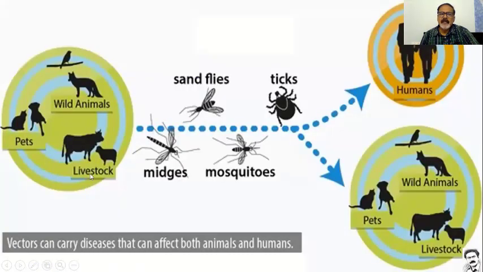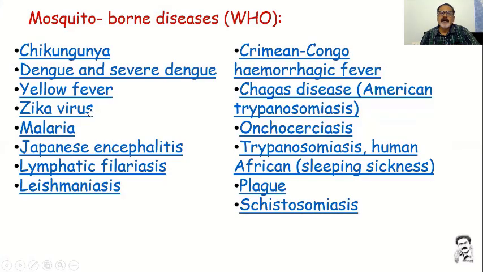Pets and wild animals are living sources. These animals will have some diseases, and the flies, mosquitoes, ticks, all those things, will transmit them from animal to animal or animal to human being, which is generally considered as zoonotic. And mosquito-borne diseases: the World Health Organization has listed many diseases like chikungunya, dengue fever, yellow fever, Zika, malaria, Japanese encephalitis, and plague.